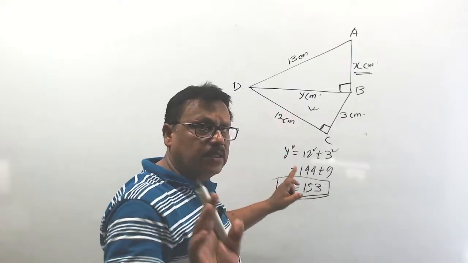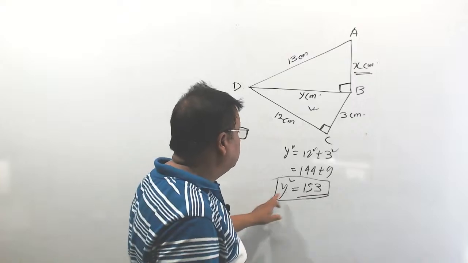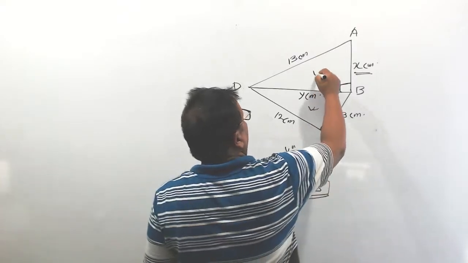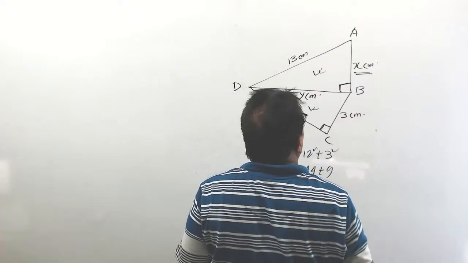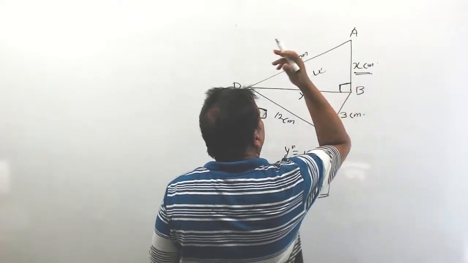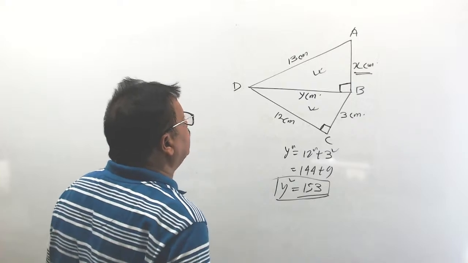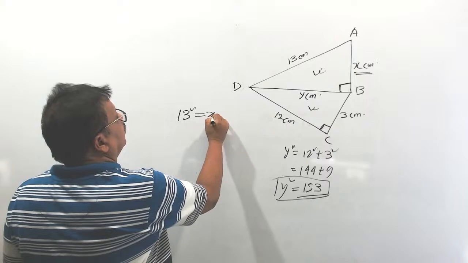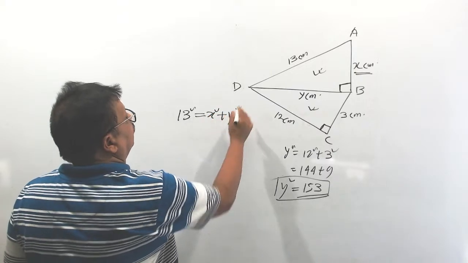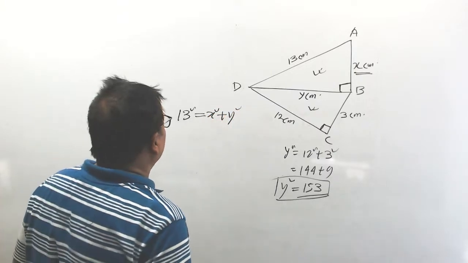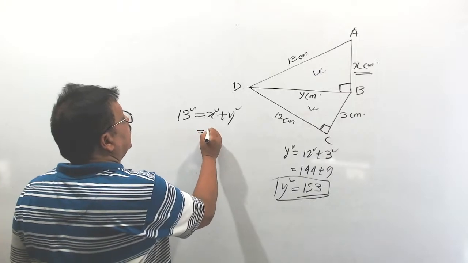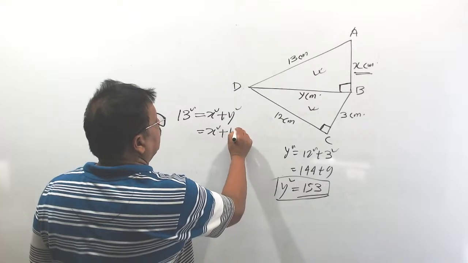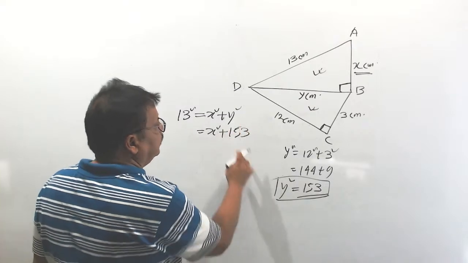Leave it as y square, it is not necessary to find y. Now from this triangle, since the triangle is right angle triangle, by using Pythagoras you can write 13 square equal to x square plus y square. Understood? This implies x square plus y square, y square means 153. Put the value directly.